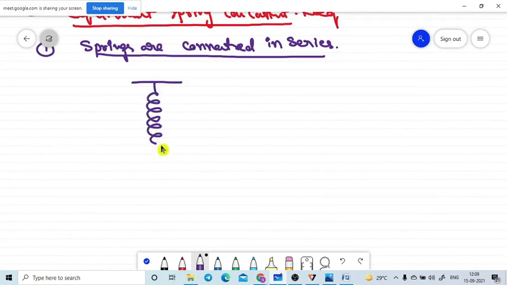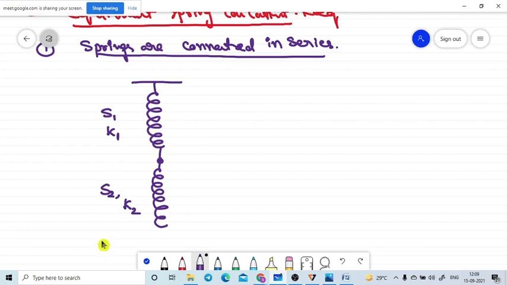The first spring is named S1. Let the length of the spring be L. The spring constant of the spring is equal to K1. At the bottom of this one, one more spring is connected. The name of this spring is S2, and the spring constant of the spring is K2.